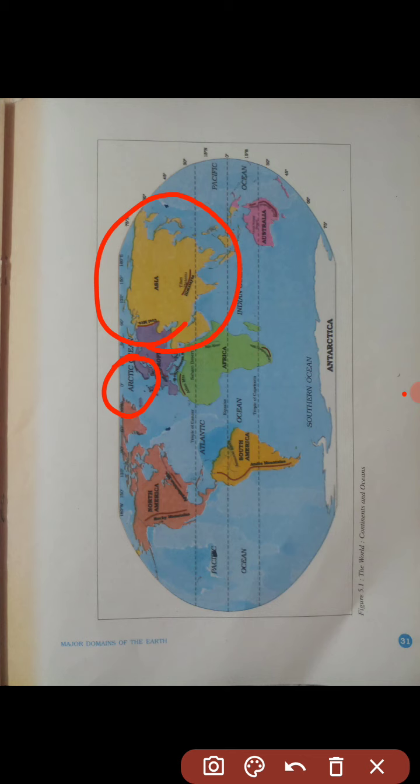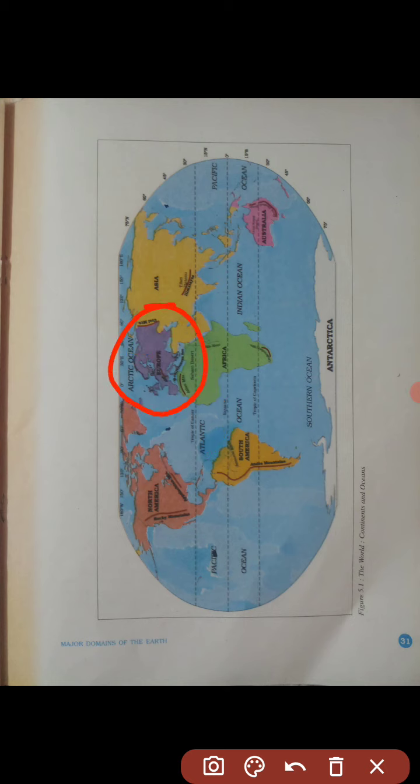So Asia is located in the eastern hemisphere. The Tropic of Cancer passes through this continent. This is Tropic of Cancer which passes through this continent. And Asia is separated from Europe by the Ural Mountains. And the combined landmass of Europe and Asia is called Eurasia. Europe plus Asia.